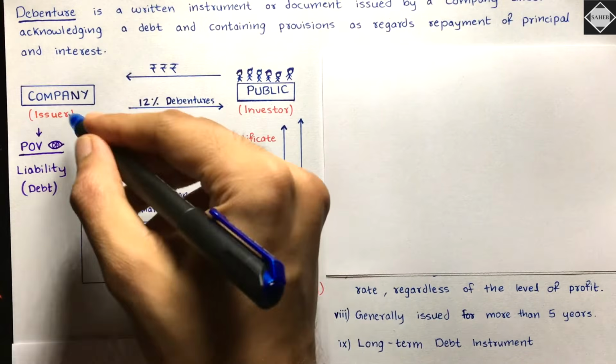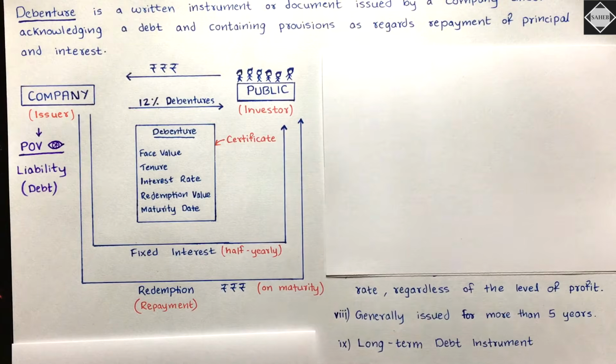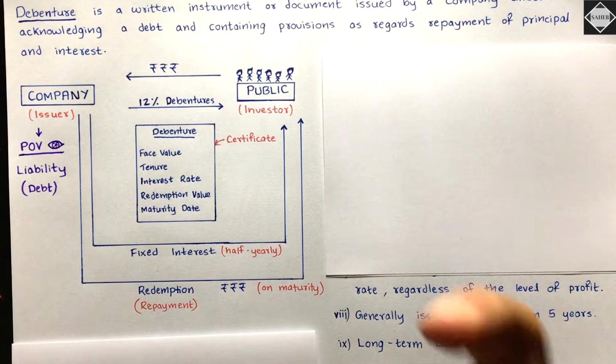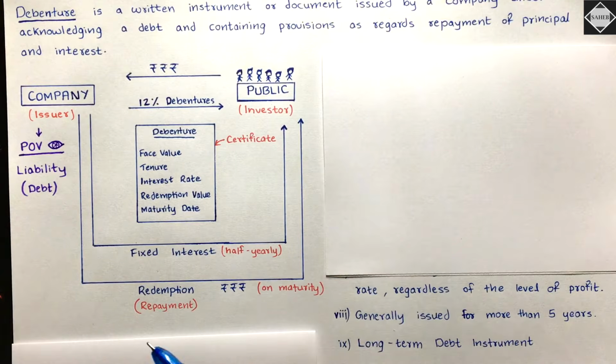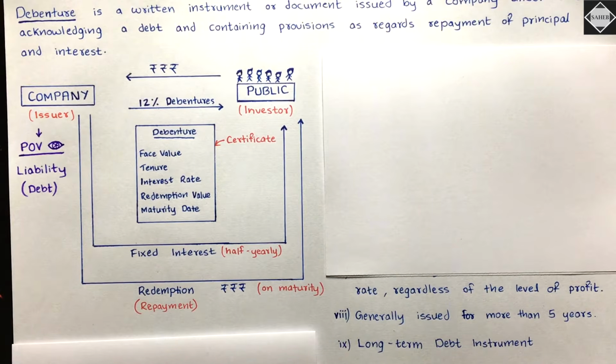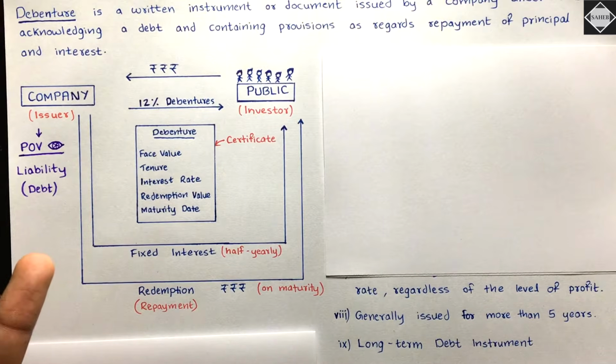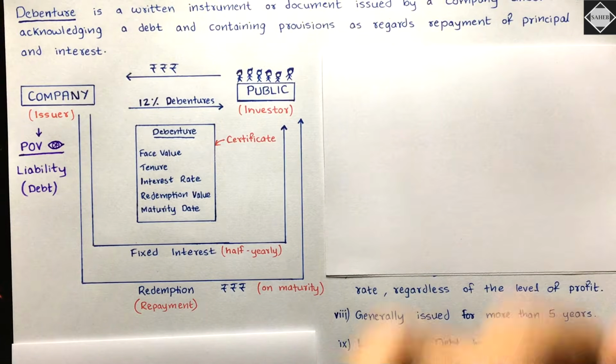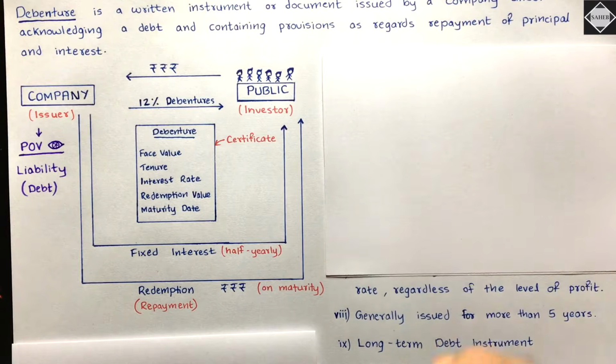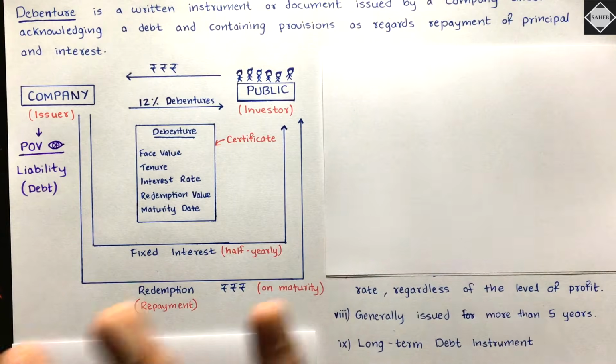And then, as I said, after 10 years, the money will be repaid back, the original sum. Either it can be 10 crores only or more than 10 crores. It will never be less than 10 crores. Obviously, if you take a loan from someone, can you repay him a lesser amount? No, you can't.